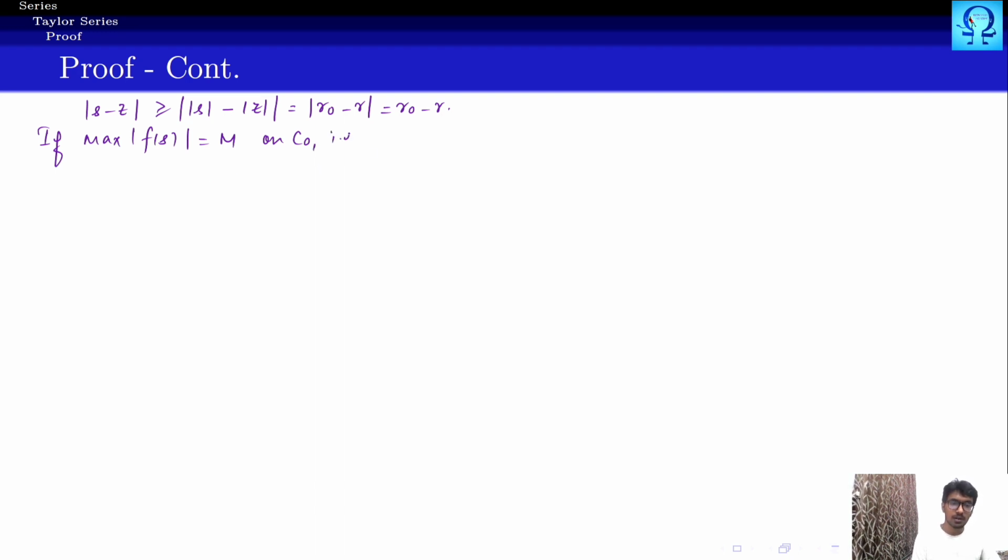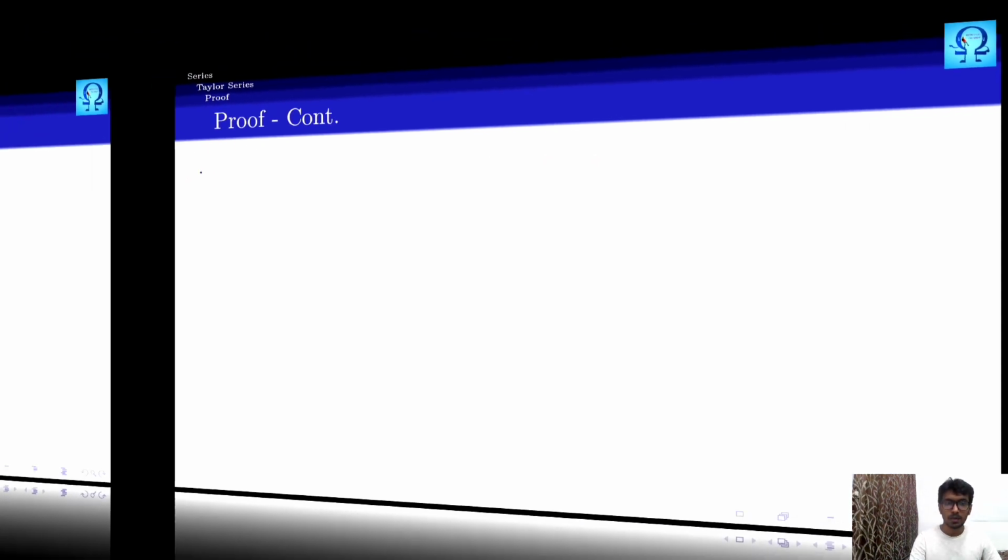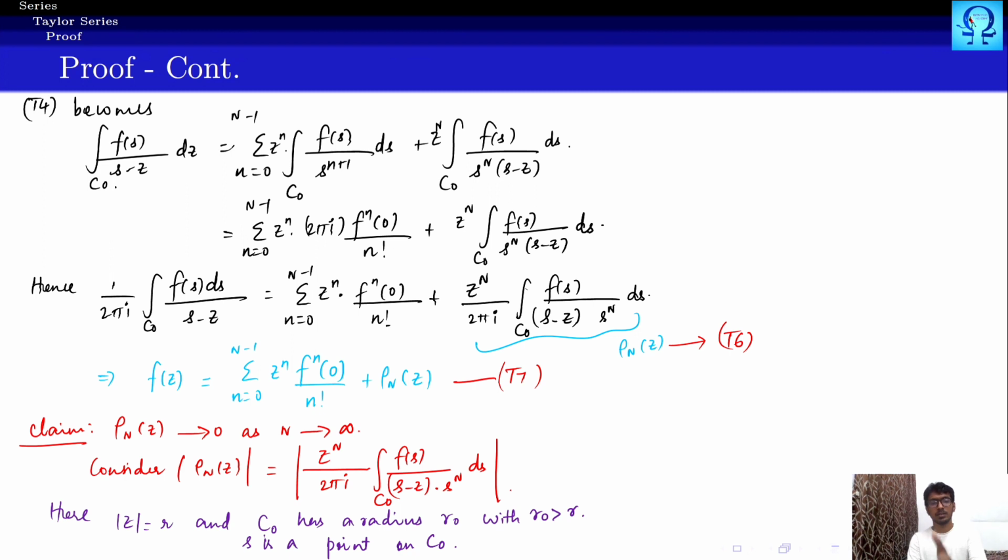So here what I have written is that the absolute value of f of s is smaller than or equal to M on c naught. Then the absolute value of rho N of z, this quantity. Okay, so we have written this as this one. Now we'll just apply the ML inequality, right? So we just take everything inside.